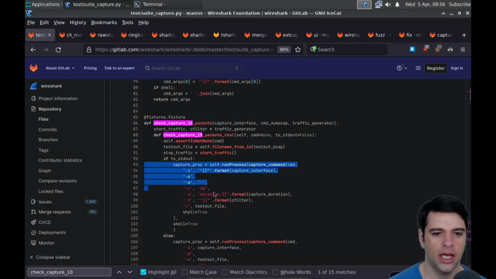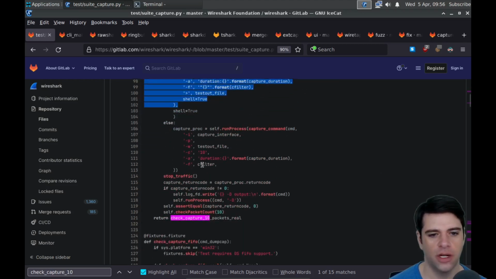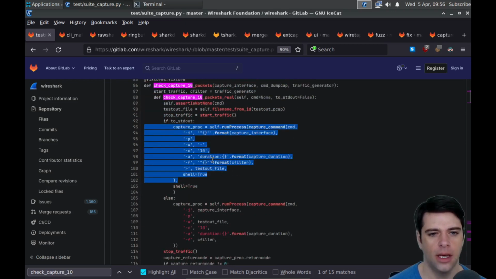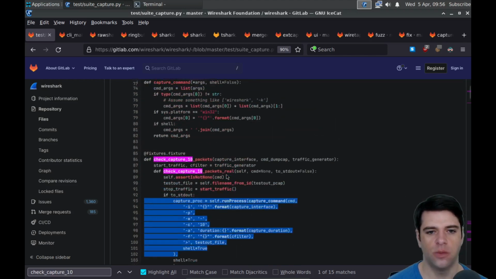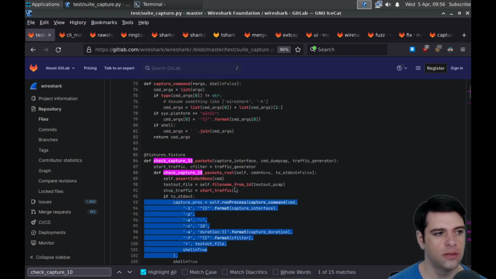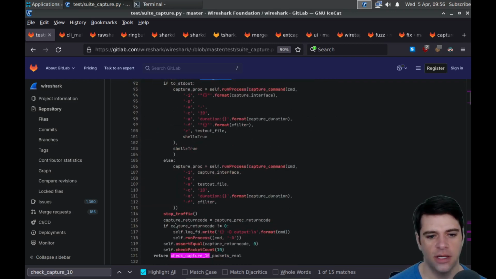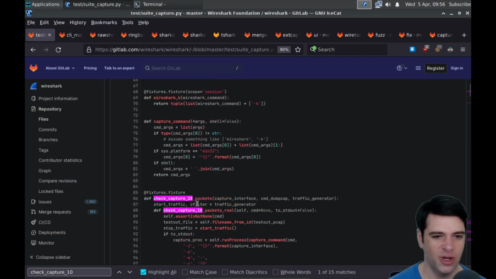So I guess likely what it's doing is calling the Wireshark command line. Essentially Python is operating as a kind of shell to call to the command line. And then we have start traffic and stop traffic, which are presumably going to start and stop traffic.